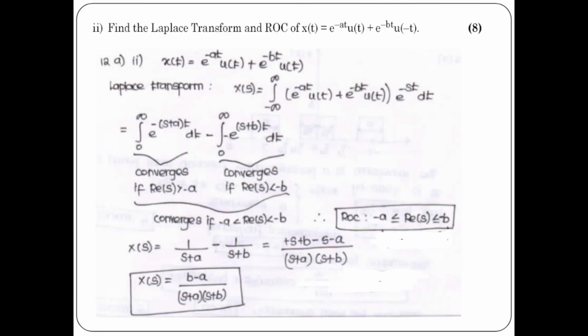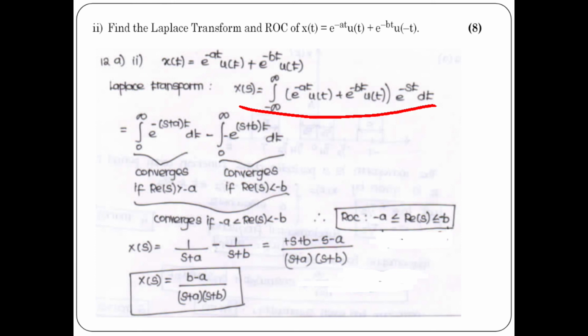Find the Laplace transform and ROC for the signal x of t equal to e power minus a t u of t plus e power minus b t u of t. Okay. So write the Laplace transform formula. X of s is equal to integral from minus infinity to infinity of e power minus a t u of t plus e power minus b t u of t, into e power minus s t.